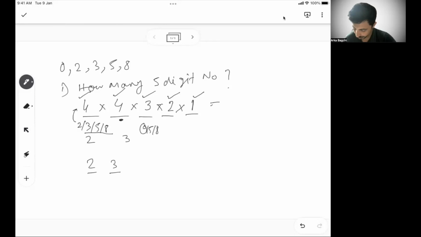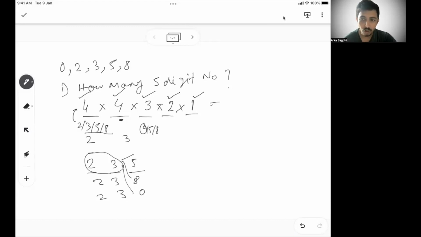Then I can put 5 here, or 8 here, or 0 here. So if I fix the first 2 places, for each of these 2-digit numbers, I will have 3 options to fill the third place. Similarly, if I put 2 in the first place, I will have 4 options in the second place.